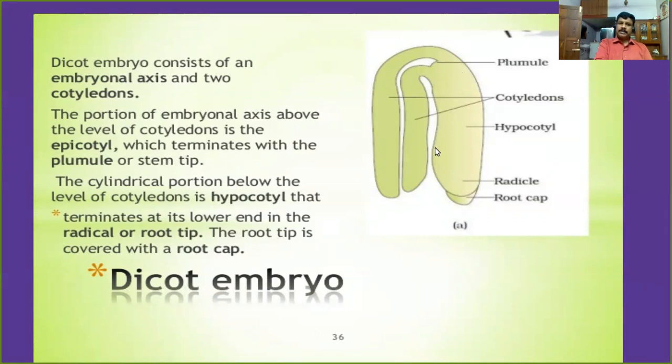Look, this is the cylindrical portion below the level of cotyledons, called the hypocotyl. That hypocotyl terminates at its lower end in a structure called the radicle. This radicle later is converted into the root tip. On germination of the seed, the radicle is converted into the root system. Did you get it clear? The root tip is covered with a root cap. This is the structure of a dicot embryo.